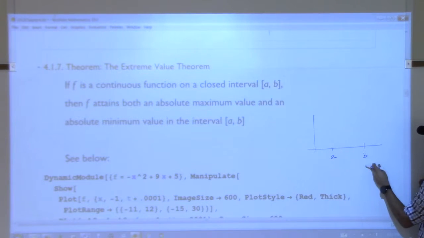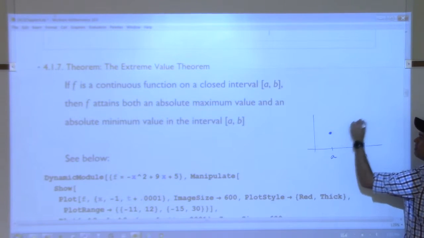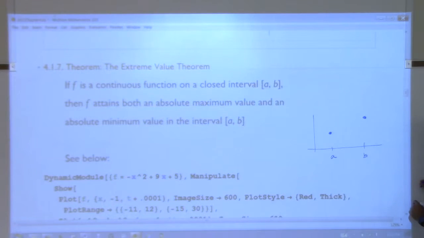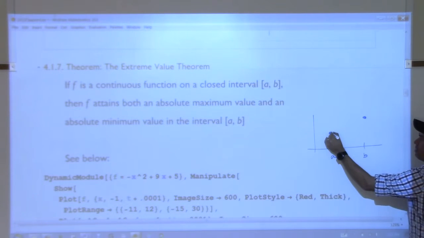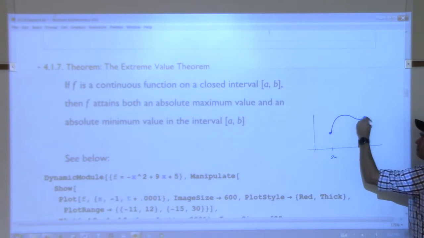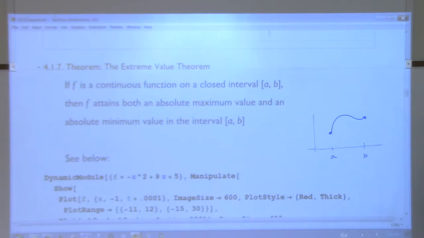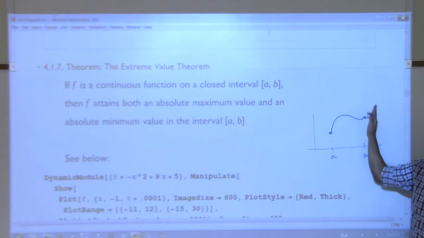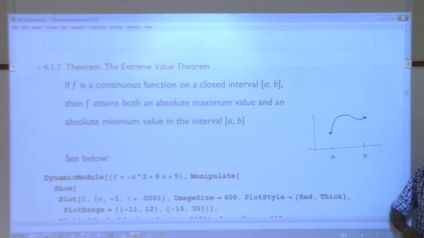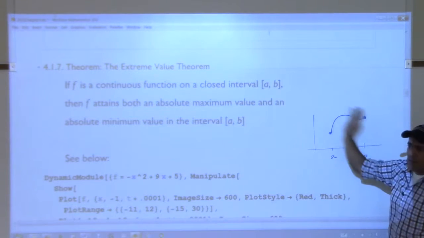a and b, we have 2 points. The function starts here and let's say ends here, right? It's defined everywhere in here. So I have to draw from here to here without picking up my pencil. So, I don't know, that would be okay? There's an infinite number of ways to get there, right? As long as it passes the vertical line test, which makes it a function, as long as it's continuous, and as long as we're on a closed interval, this theorem is true.